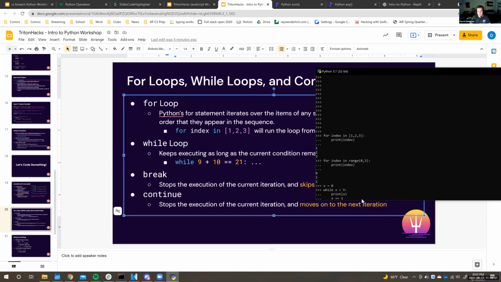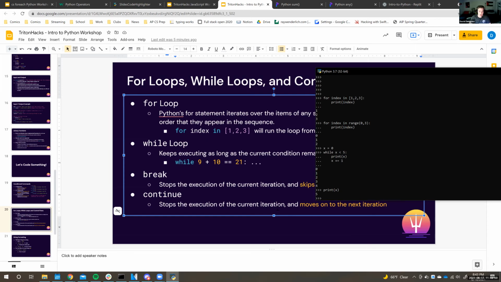And so just demo this really quick. So we start at 0, and we go all the way up to 4, and when x is finally set equal to 5, that's when we'll exit the loop. And we can also print out x, and we can see that because this last line executed before it checked again while x is less than 5, then x is going to be equal to 5.